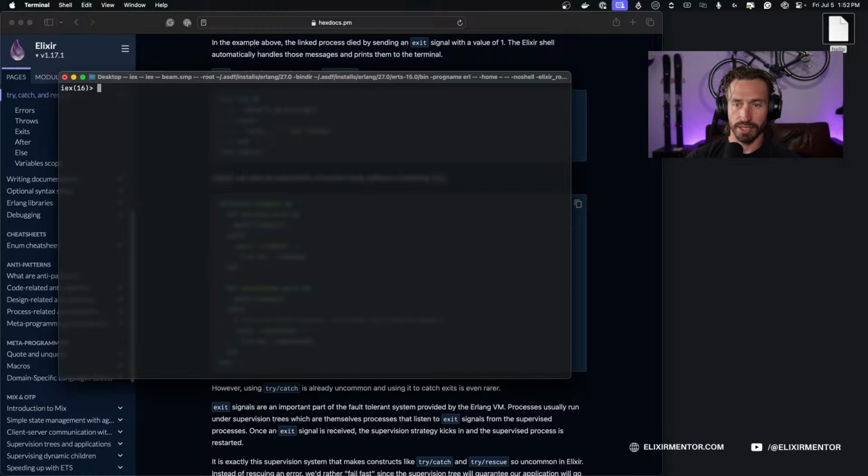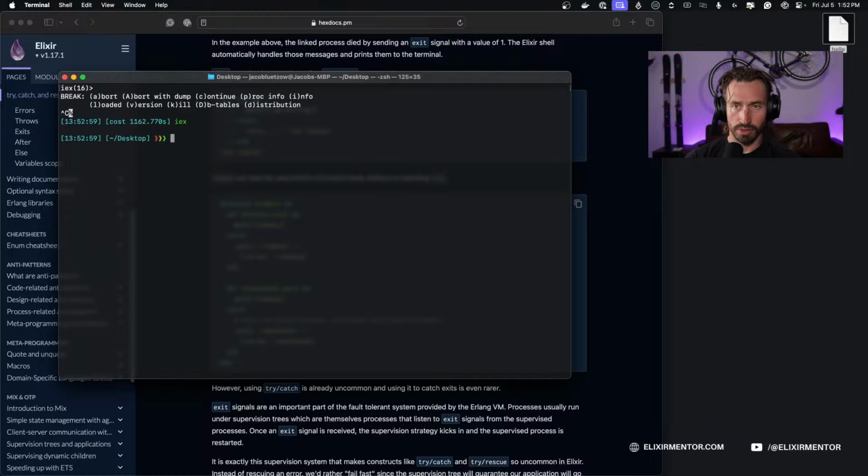I'm going to just clear this so you guys can see it better. I feel like we should open our code editor. Let's do it. Let's Control-C, and we'll just touch, and we're going to call this example.ex.